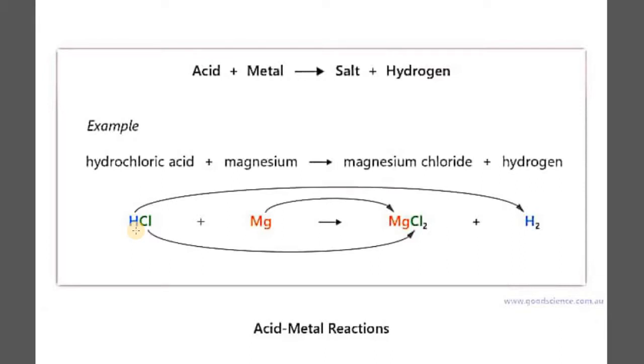So the basic and simple way to know this is: if you see any metal reacting with an acid containing hydrogen, and that metal is lying above the hydrogen, then definitely the answer will be yes, the reaction will take place. But if the metal which is going to react with the acid is present below the hydrogen, then you have to check and recheck whether salt formation and hydrogen formation is taking place or not.